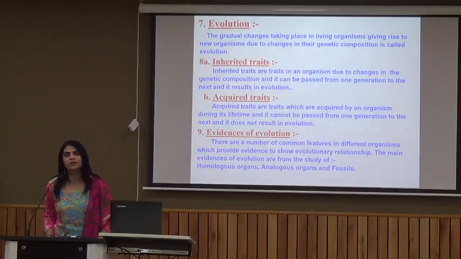But inherited traits are the traits which we get from our parents. Acquired trait, for example, any kind of change in the skin color after the birth, any kind of plastic surgery which we are doing, that all is acquired trait which we are acquiring from the environment. But all these plastic surgeries cannot be passed on to your children.